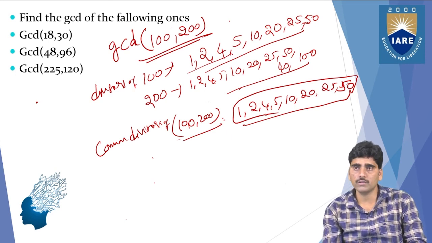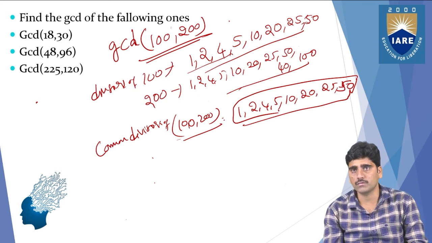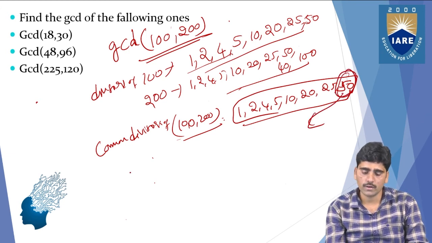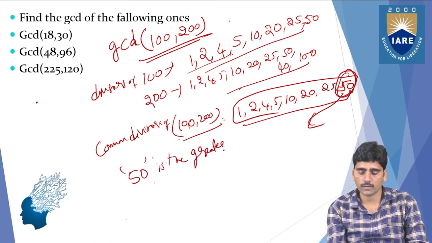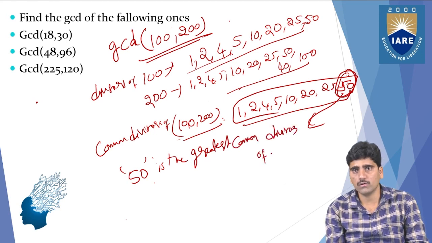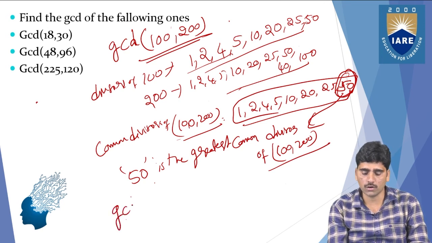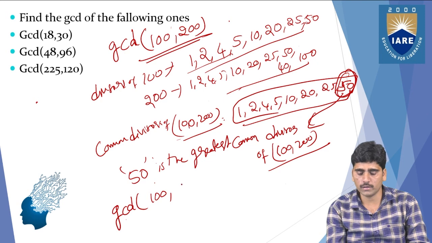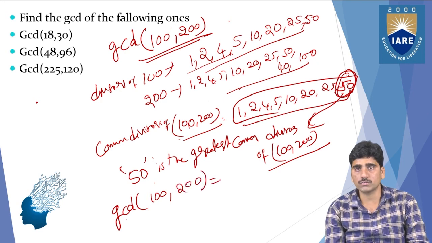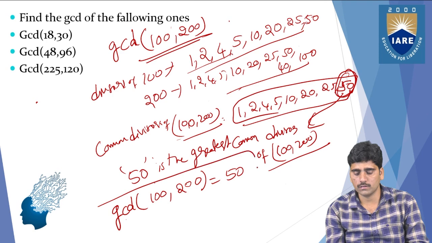But what do we need to do? We need to take one greatest common divisor. So the greatest one is what? Among all these numbers, 50 is the greatest one, right? So you can write 50 is the greatest common divisor of 100 comma 200. Or else you can write like this also: GCD of 100 comma 200 equals 50. This is the way also you can write.